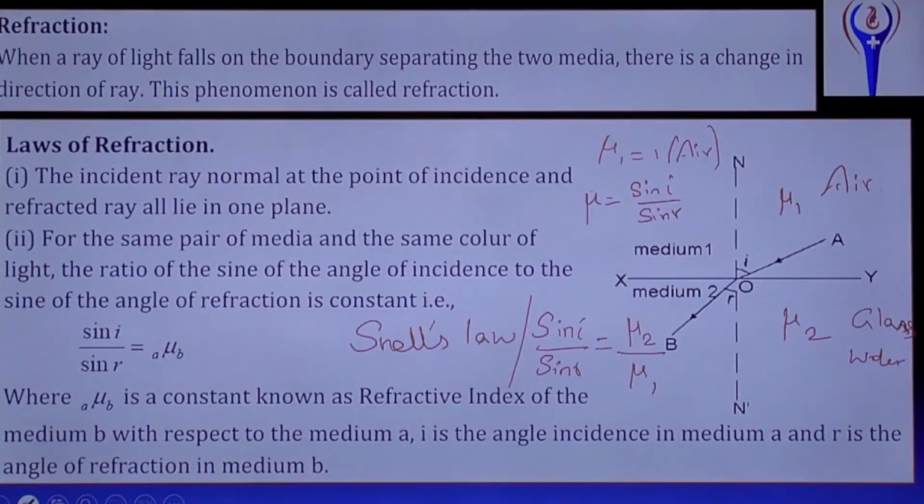This is Snell's law of refraction. The second law of refraction is also called Snell's law of refraction. State Snell's law of refraction: the ratio between the sine of the angle of incidence to the sine of the angle of refraction is constant. That is equal to the refractive index of the second medium with respect to the first medium. Okay. Can we move to the next topic?